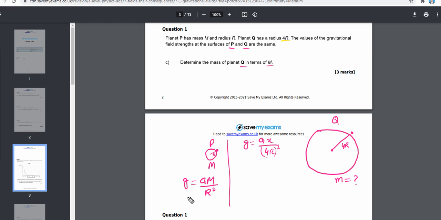Now as these two are equal, Gm over r square is equal to Gx over 16 r square, where x is the mass of planet Q. Now I'll make x the subject, so this G will get cancelled, this r square will get cancelled, so x will become equal to 16 m. So the mass of the bigger planet is 16 times the mass of planet P.